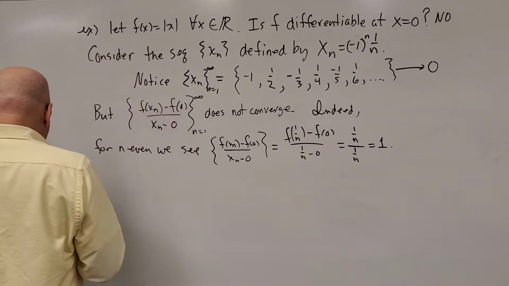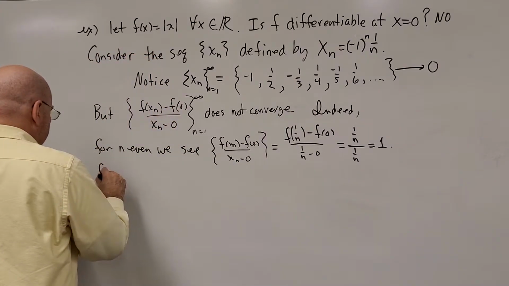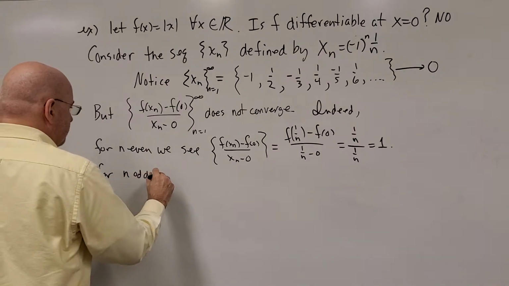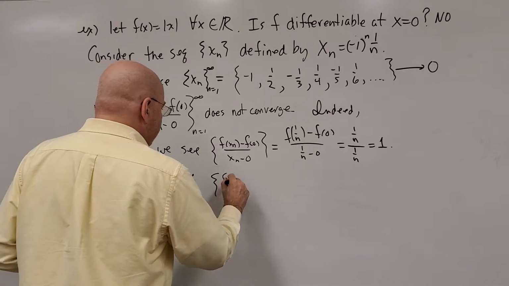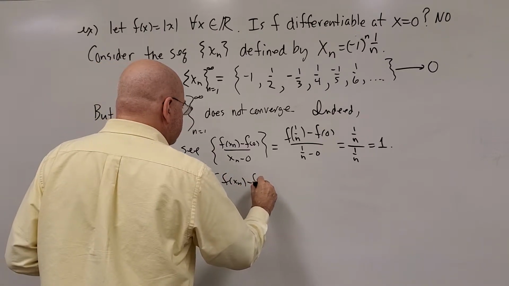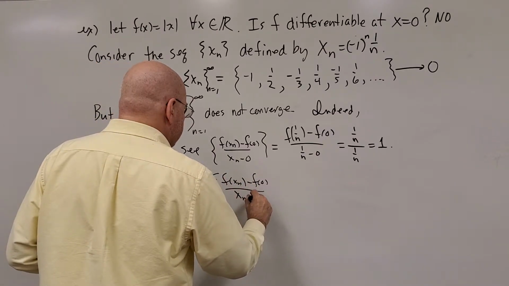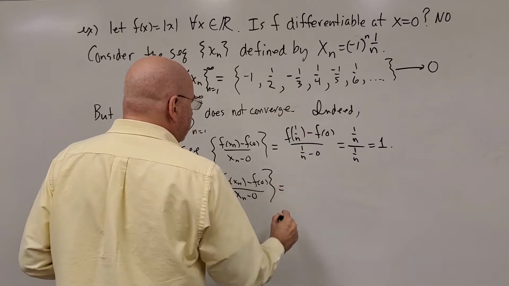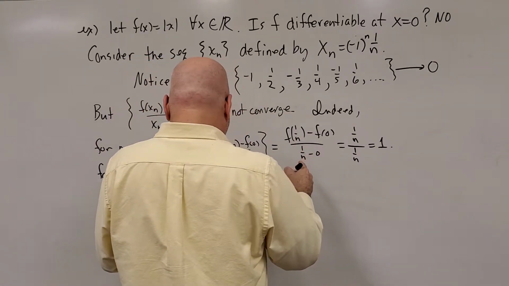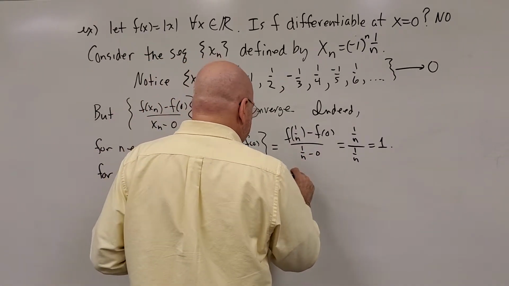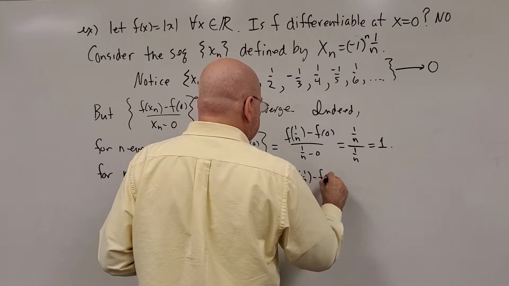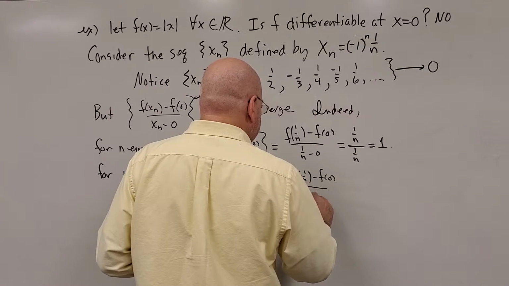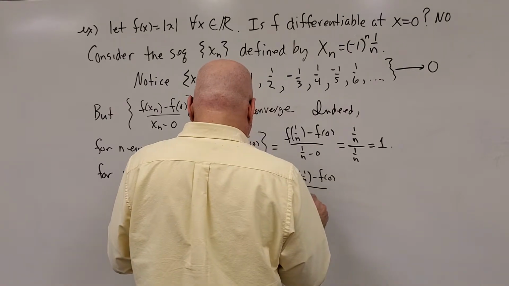But for n odd, we see the following. f of xn minus f of 0 over xn minus 0 is equal to, this part will look similar, f of -1 over n minus f of 0 over xn minus 0.